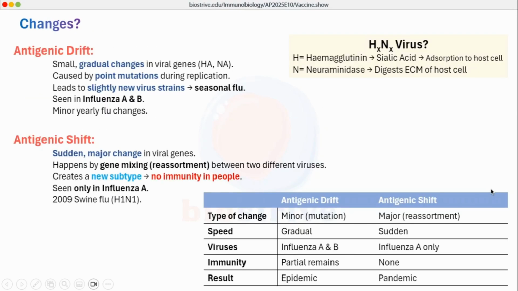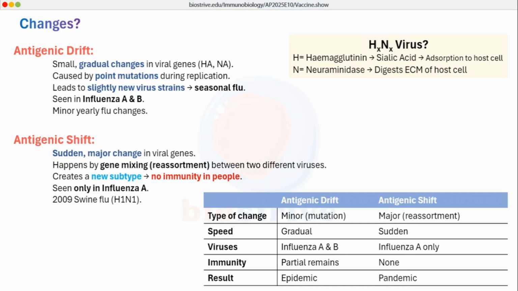There are two terms which are commonly used when vaccines become somewhat ineffective. One is antigenic drift and the other is antigenic shift. For antigenic drift, there are small and gradual changes in the viral genes, and these changes are caused by point mutations during the replication of the pathogen, and it will lead to slight generation of new strains of that virus, and it is most commonly seen in seasonal flu. Because the virus mutates itself, there are slight variations in various strains of the influenza virus.